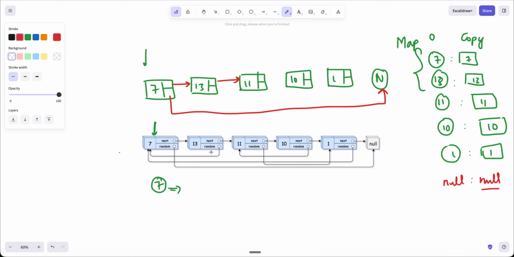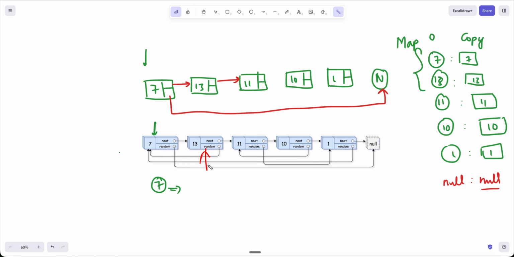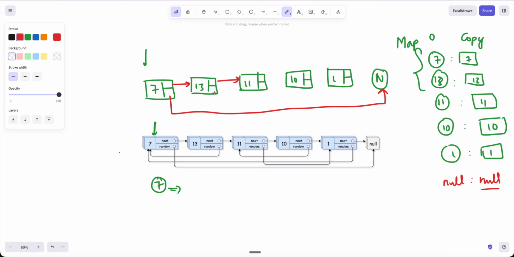And similarly at node 13, I know that random is pointing to 7. So I will get the copy of 7 and point the copy of 13's random to it, and so on. We just keep iterating. So basically first we will create a map of original and copy elements and keep fetching from it. You will be able to understand it better in the code.